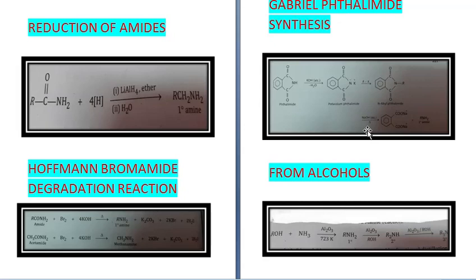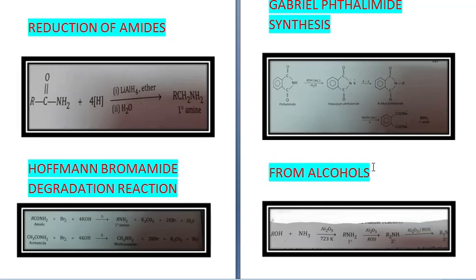You get RNH2, that is the primary amine, and with it you get this structure, COONa, COONa with C6H4. So in this way, primary amines can be made from Gabriel phthalimide synthesis, but aromatic primary amines cannot be made by this. Only aliphatic primary amines can be made.